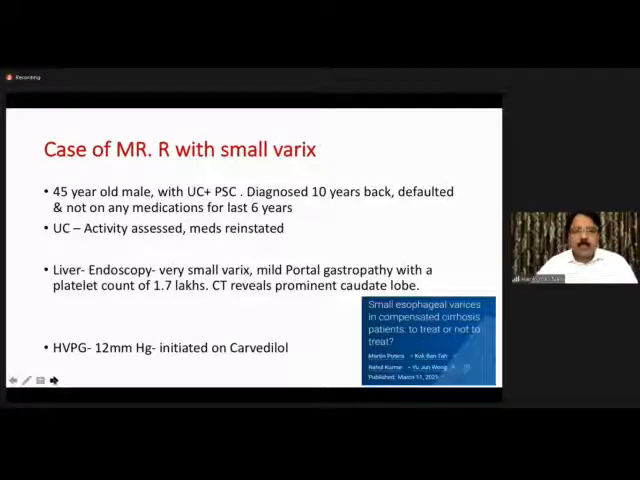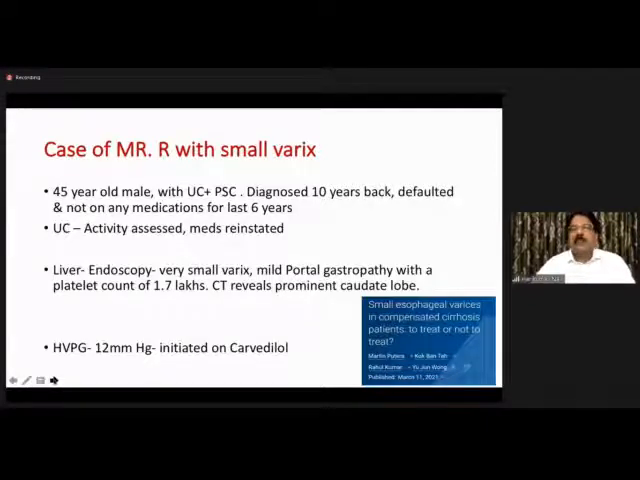Liver assessment, endoscopically, he only had 2 columns of very small varices. On deep inspiration, the varices are seen, and mild portal gastropathy. His platelet count was 1.7 lakhs, and CT showed prominent volume distribution changes, prominent caudate lobe. Hepatic vein pressure gradient was done, 12 millimeters of mercury, and he was initiated on Carvedilol.